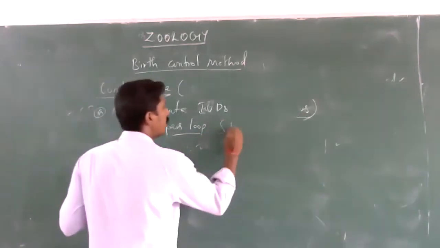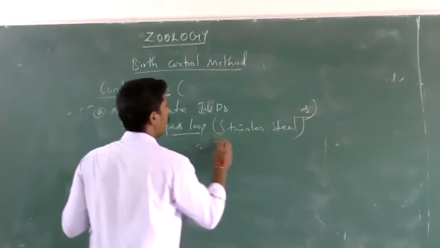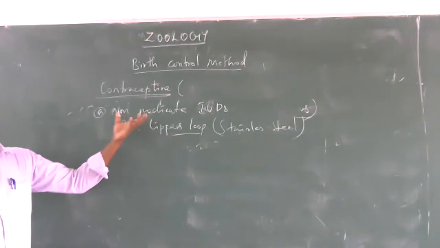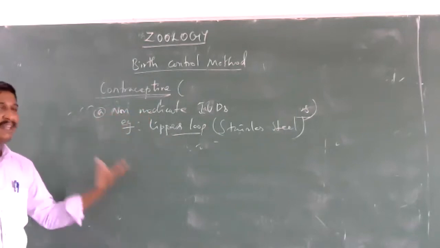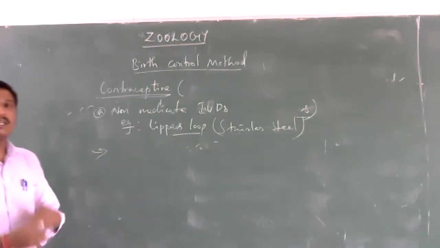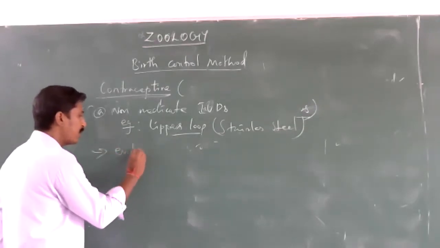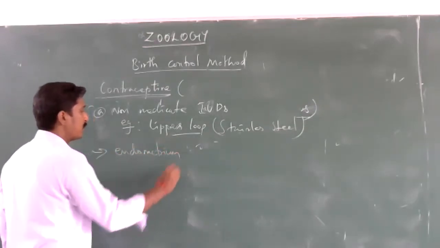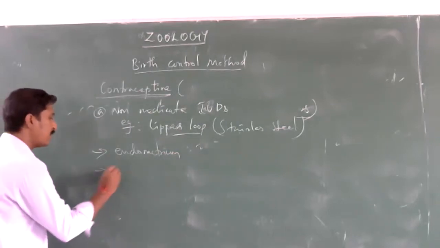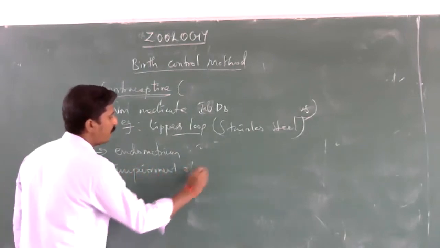In the process of contraception, these devices create some histological changes in the uterine endometrium, to avoid the motility of sperm, and also cause impairment of sperm movement.